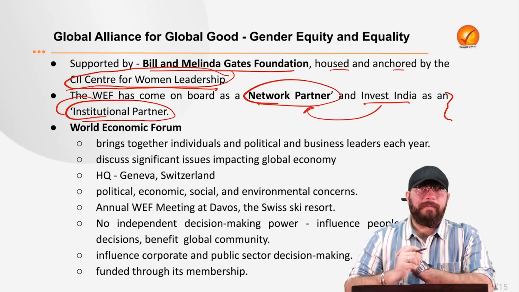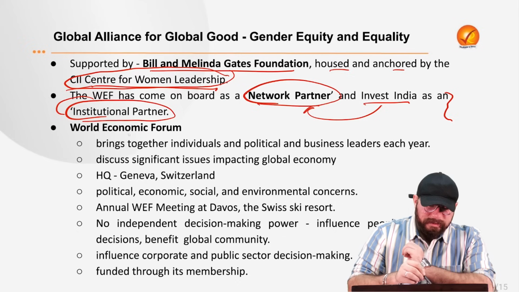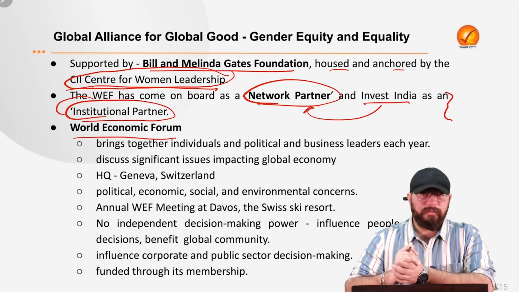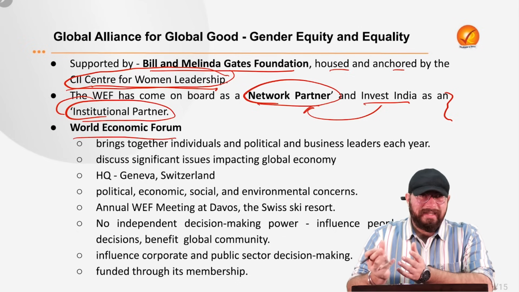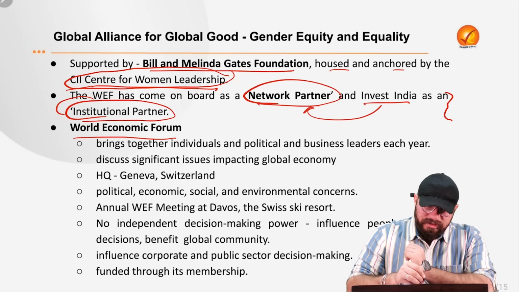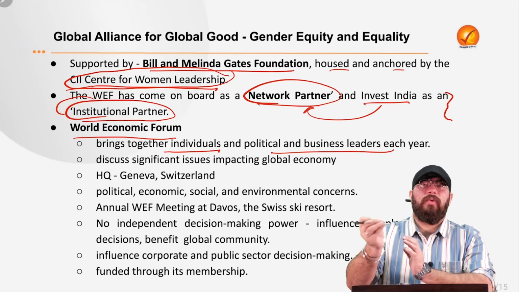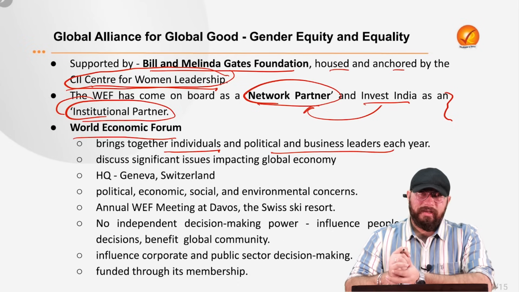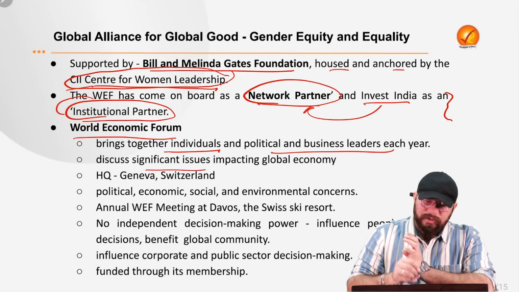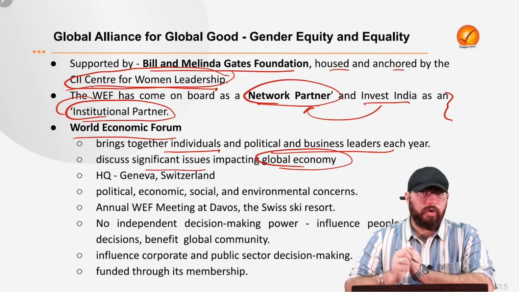Now, since we are talking about the World Economic Forum a lot, let us briefly understand what this World Economic Forum is. First of all, it is an international forum which brings together individuals and political and business leaders from throughout the world every year. And what do they do? They discuss significant issues which are impacting the global economy.